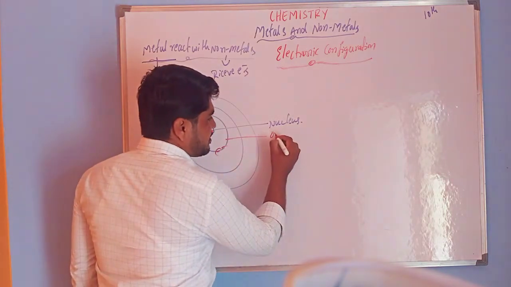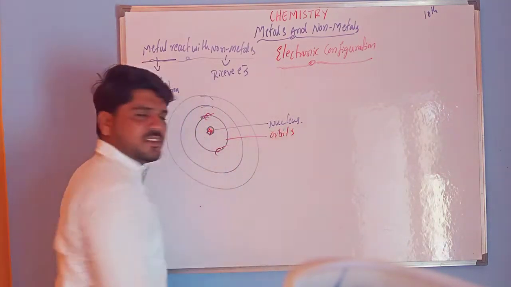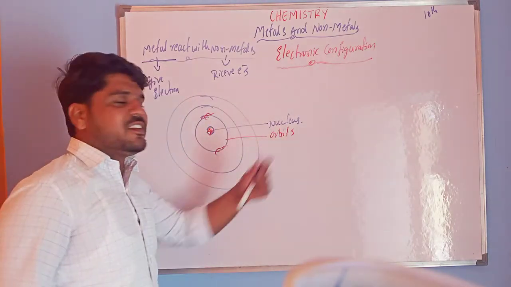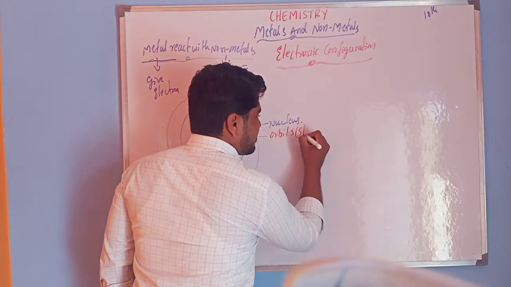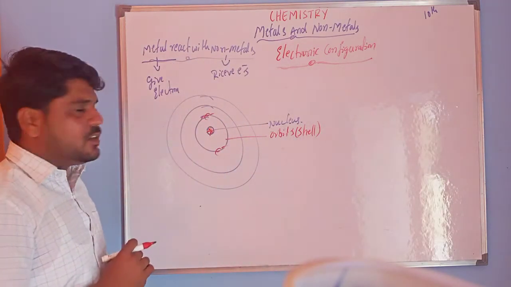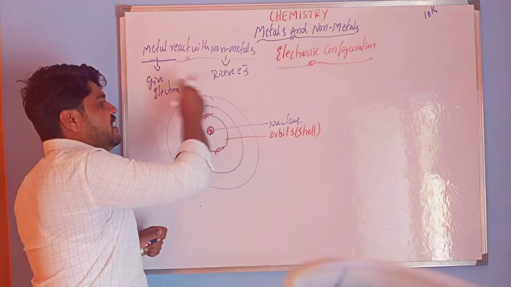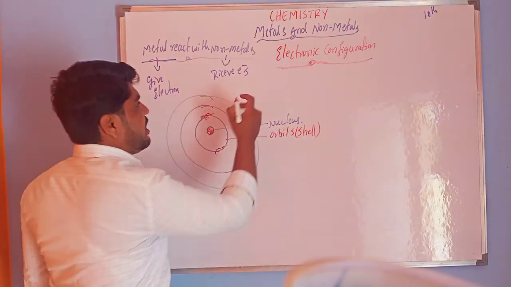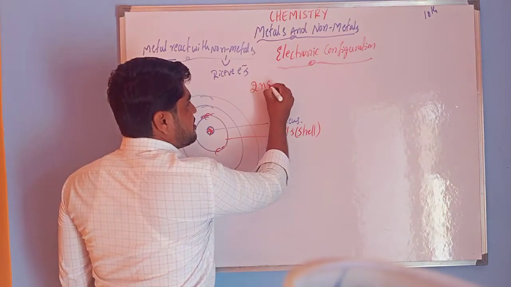These paths are called orbits. One more word for them is shells. This is the structure of an atom. So how can you fill the electrons in this atomic structure? By using a formula, that is 2n square.